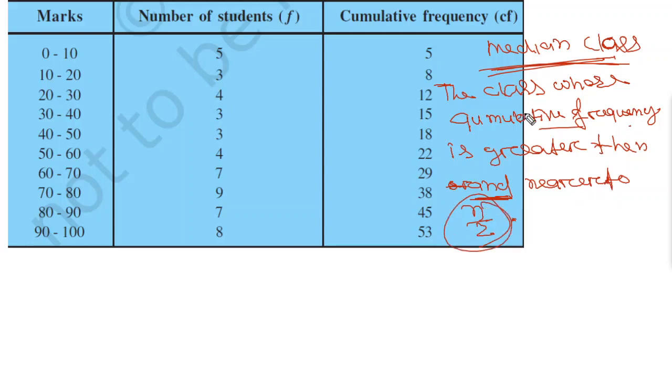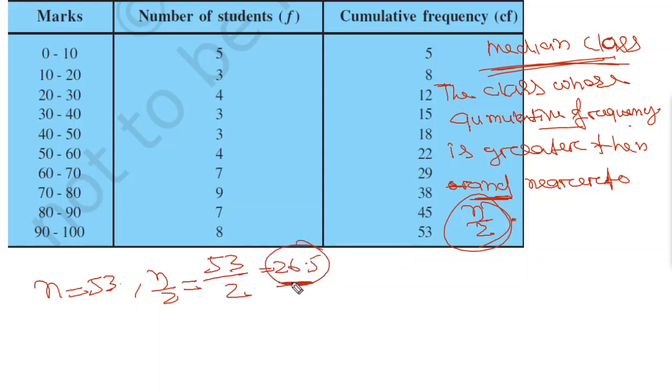So first of all we have to find n. So here you can see n is equal to 53. So n by 2 will be equal to 53 by 2, which is equal to 26.5. Now you see which class has the cumulative frequency greater than 26.5. Here you can see this is 29. Here it is greater than 26.5, and nearer. So we can say this class, 60 to 70, will be the median class.